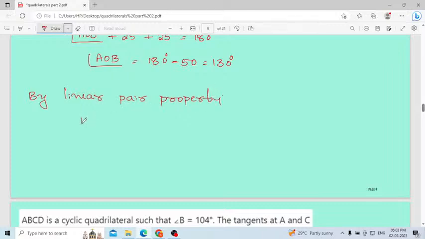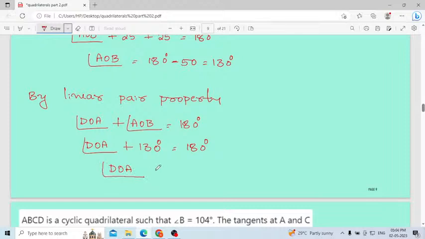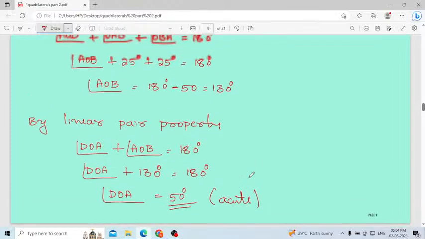Linear pair property: angle DOA plus angle AOB will be 180 degrees. We already know AOB is 130 degrees, so DOA is 180 minus 130, which gives 50 degrees. They ask for the acute angle, and that acute angle will be 50 degrees.